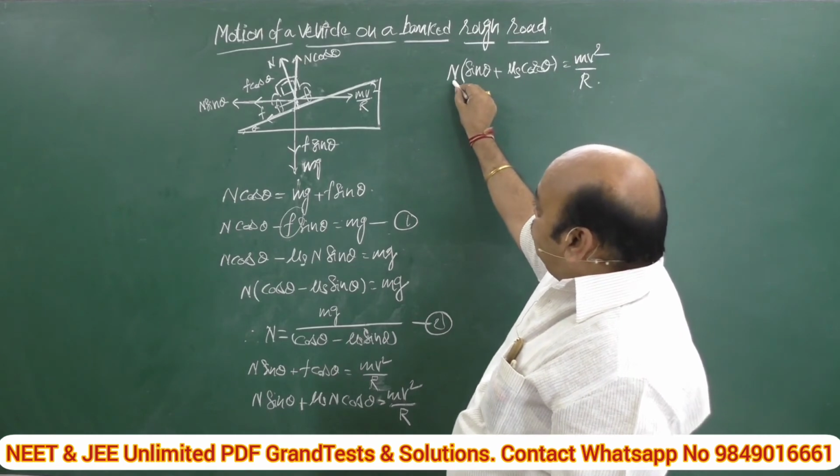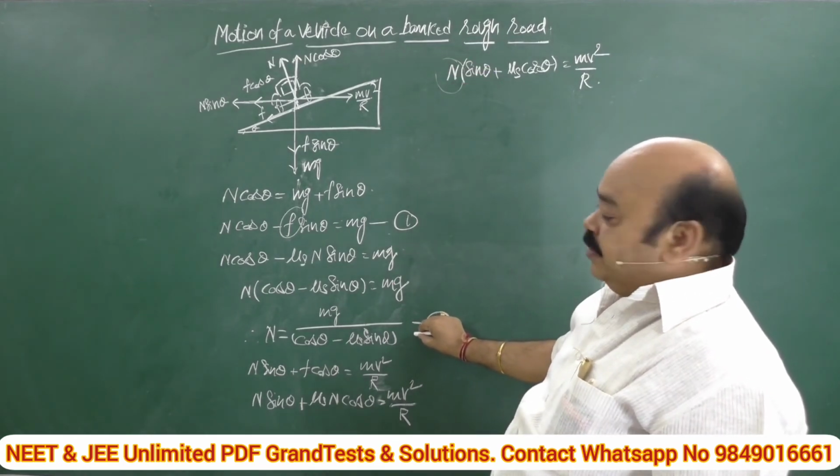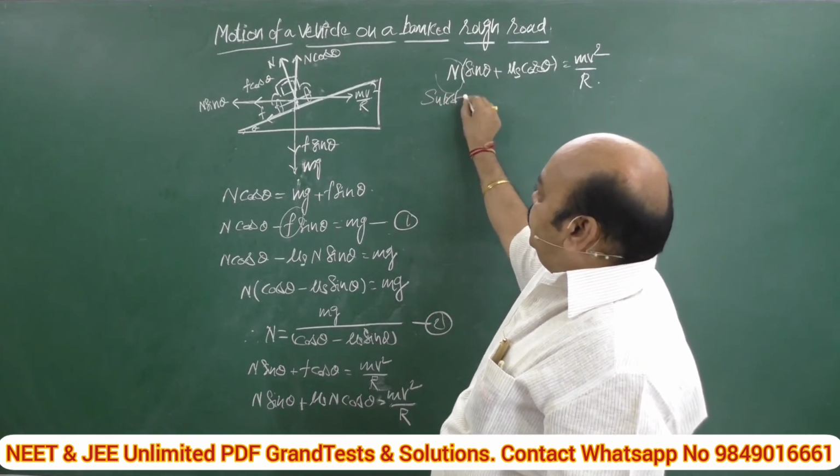Then do one thing: substitute the value of N from equation 2.